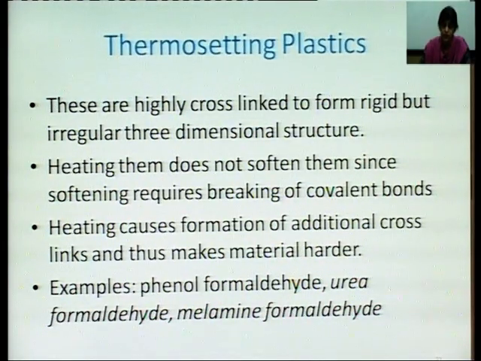Here, they are highly cross-linked to form rigid, irregular, three-dimensional structures. And heating them does not soften them, since softening requires breaking of the covalent bonds. Heating causes formation of additional cross links and thus makes the material harder. So, these are thermosetting plastics.